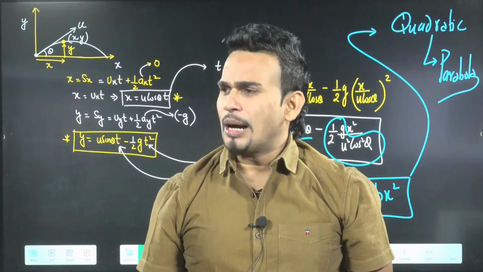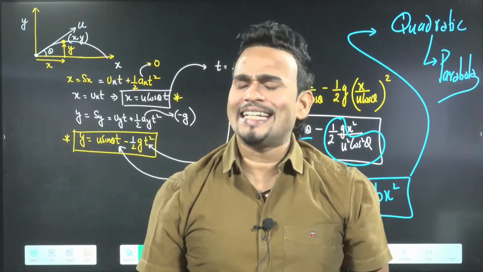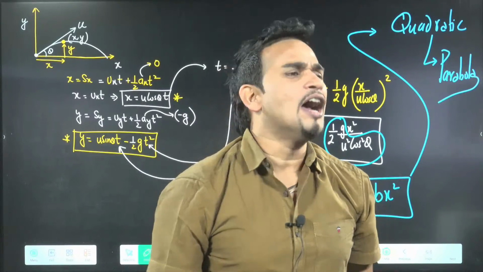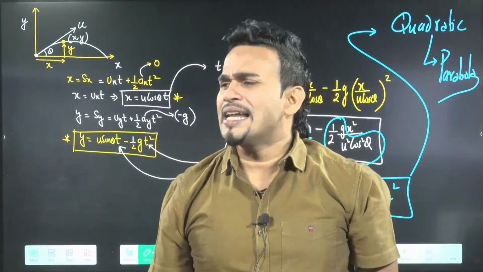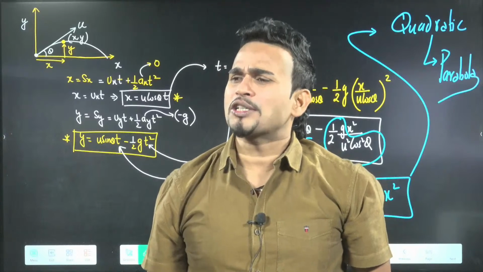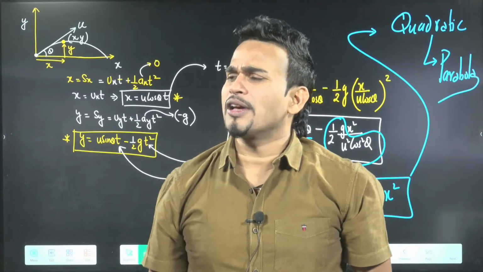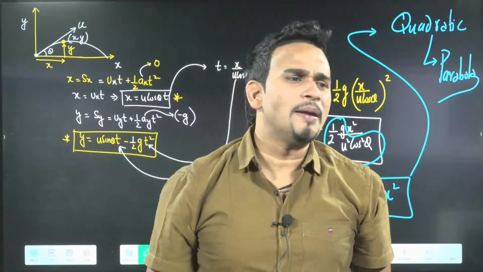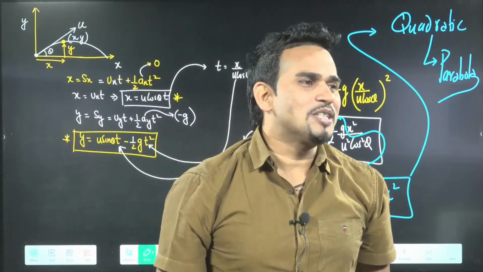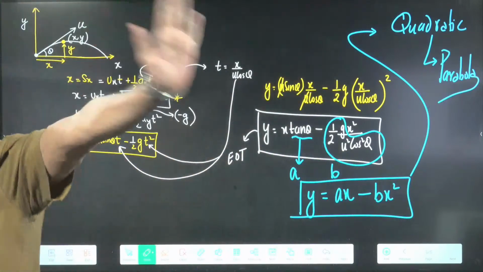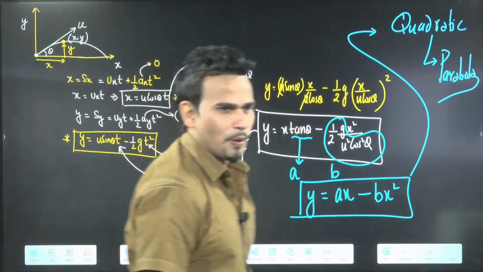Y equal to x tan theta minus half g x square by u square cos square theta. Okay, no problem. Very good, Kusma. Very good. I know. Yeah. Okay, no problem.